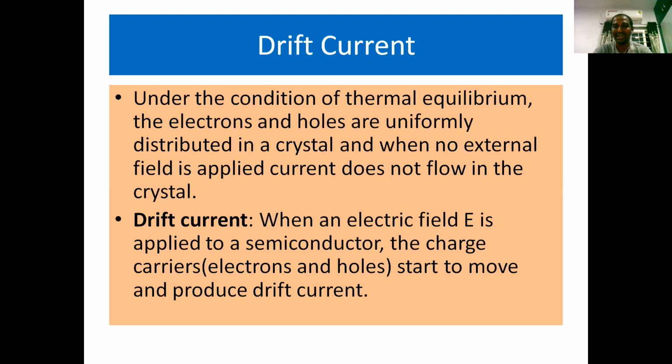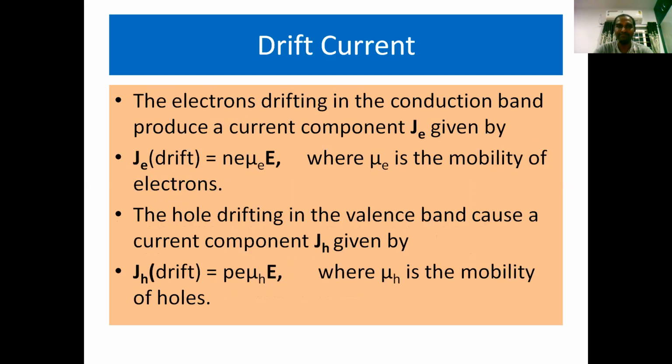Because to produce current or to notice conductivity, mobility or transportation of charge carriers is required. The electrons drifting in the conduction band produce a current component represented by Je drift. Je drift, the current density due to electrons during the process of drift, is equal to n e mu_e E.